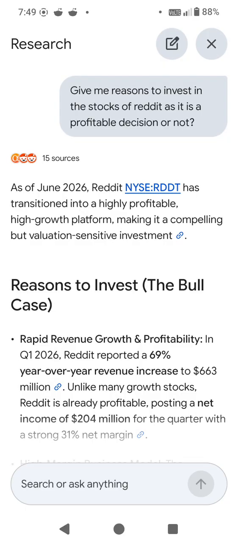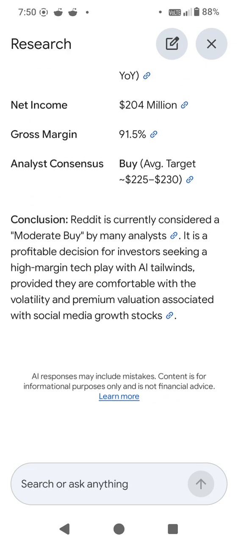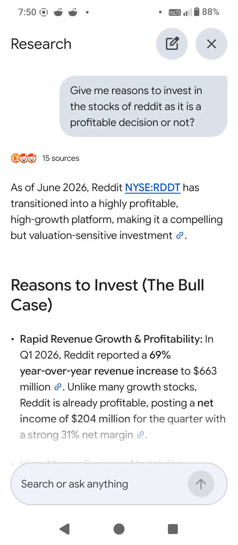So this was it. We tested Ask AI of the Google Finance application, and the Ask AI integrated inside the Reddit application with the same question. So that's it, I think you got the point. You got the full understanding of how you can use the Google Finance application to get the answers you are looking for in the finance section.